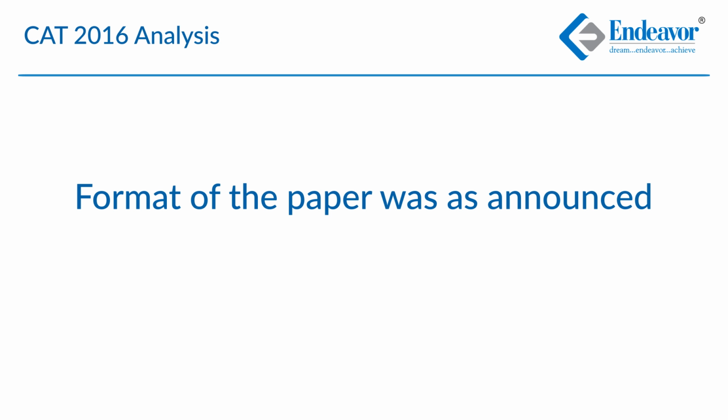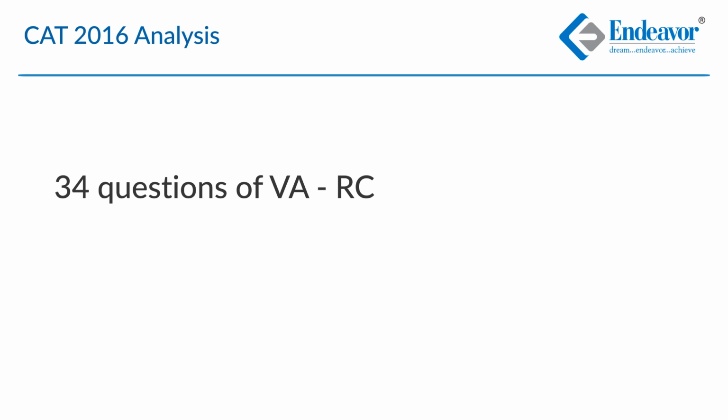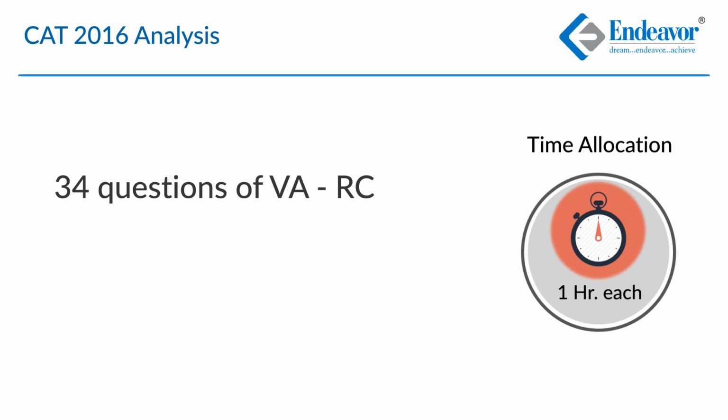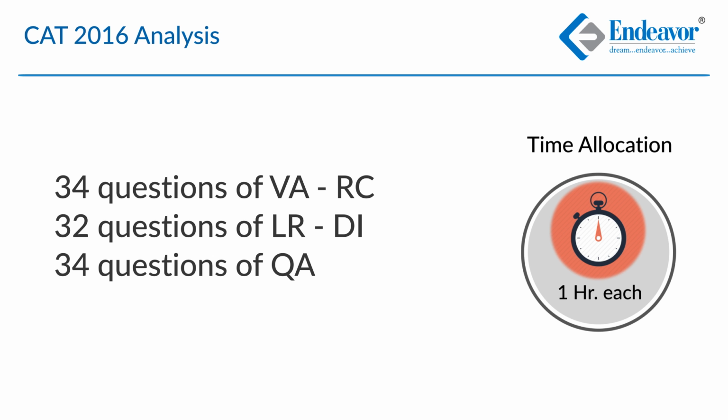Everyone, this is an analysis of CAT 2016. To start with, the paper was exactly as was announced. It was 34 questions of verbal ability. That was the first section with a 1 hour time limit. The second was logical reasoning and data interpretation put together, 32 questions, again with a 1 hour sectional time limit. And the third one was quantitative aptitude with 34 questions and 1 hour time duration.